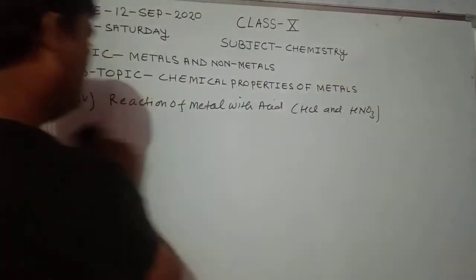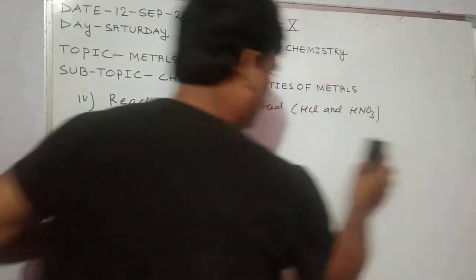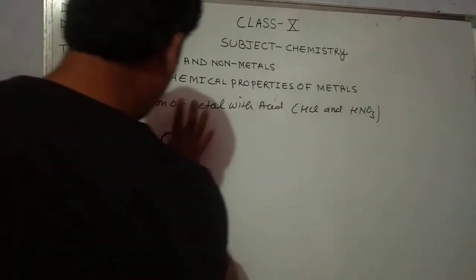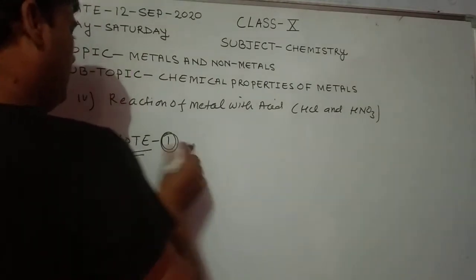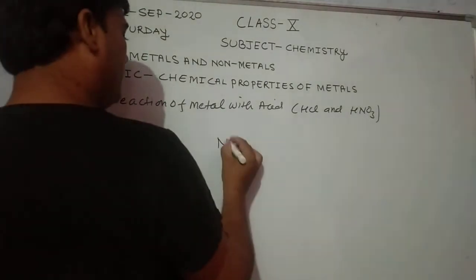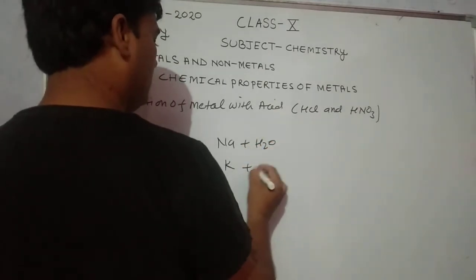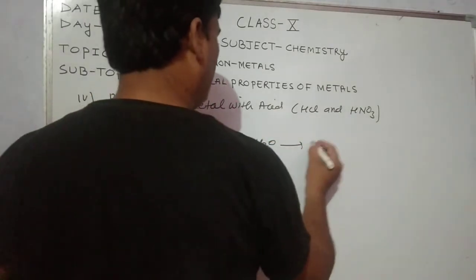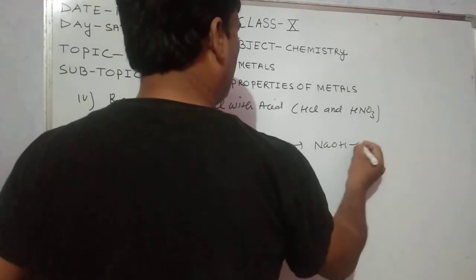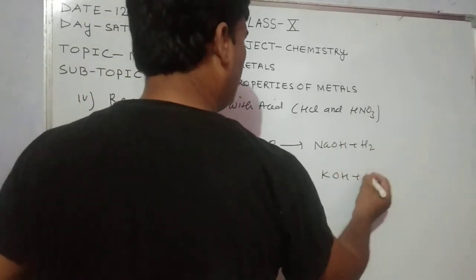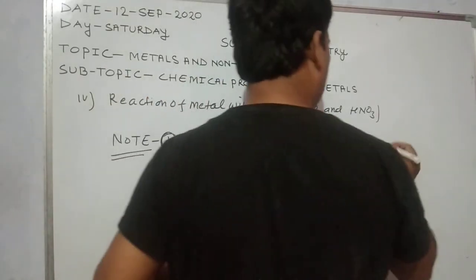I am going to discuss some important points in a note. When sodium and potassium react with water, they form sodium hydroxide plus hydrogen gas, and potassium hydroxide plus hydrogen gas plus heat.